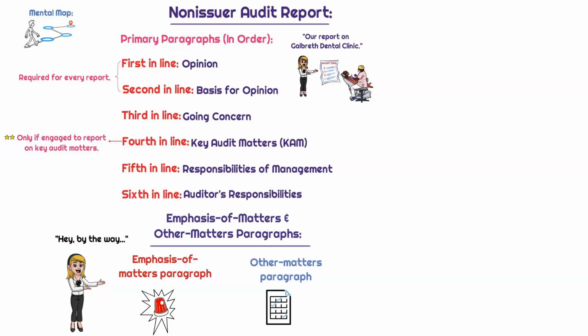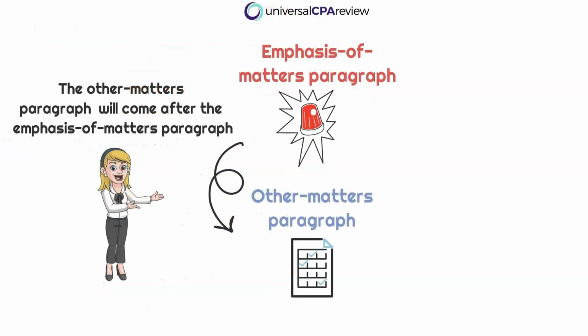Okay, so not as critical as what is reported in the emphasis of matter paragraph. And we also need to know where in the audit report this is going to get reported. So the other matter paragraph will always come after the emphasis of matter paragraph. Okay, so think of it this way.